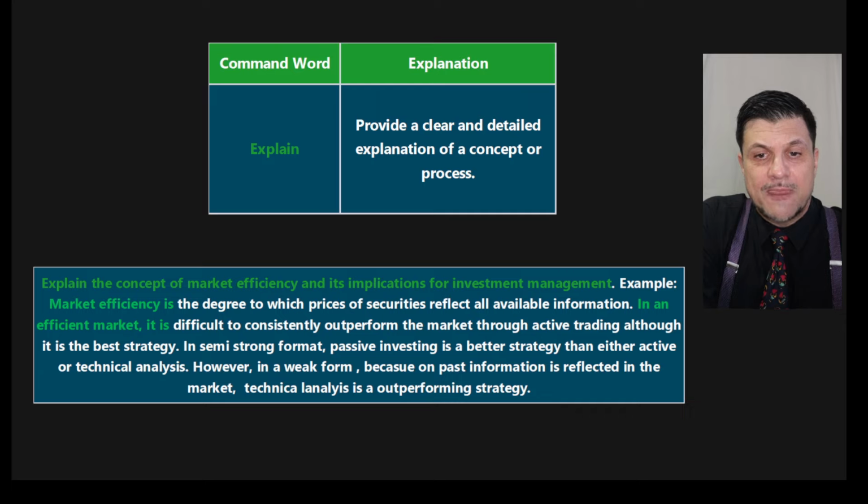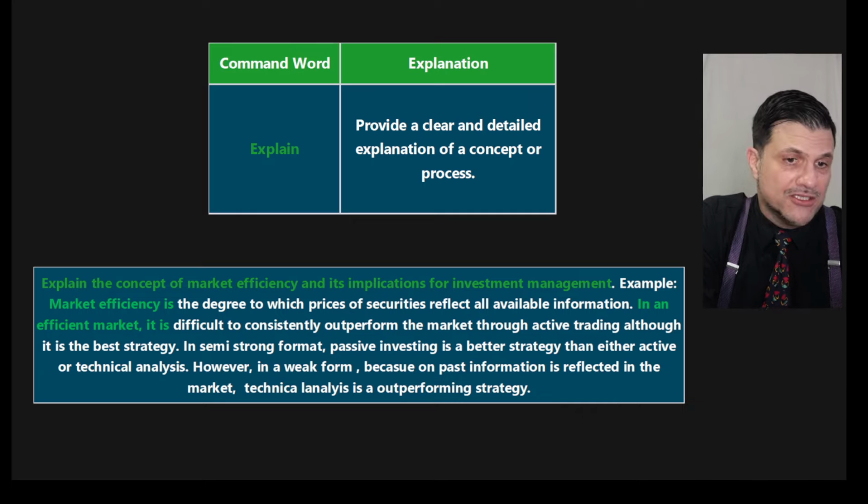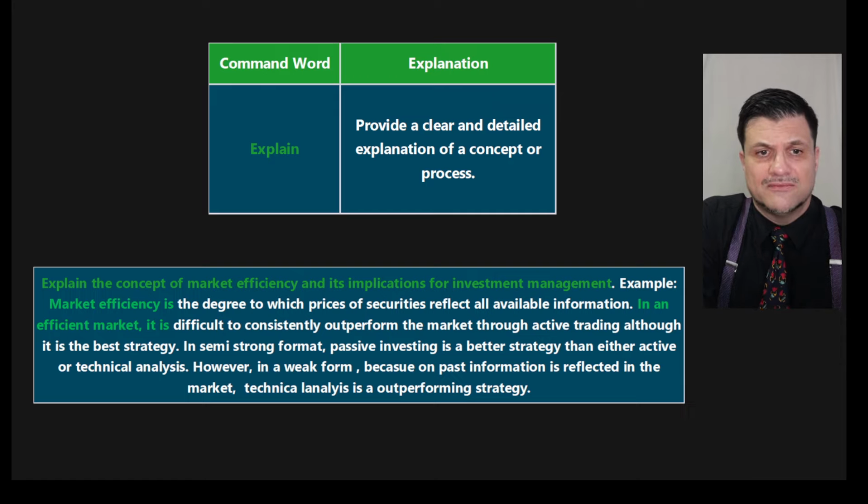So look at this. In an efficient market, it is difficult to consistently outperform the market through active trading, although it is the best strategy. Active trading is the best strategy, but it's also difficult. I'm not describing, I'm explaining what it is.